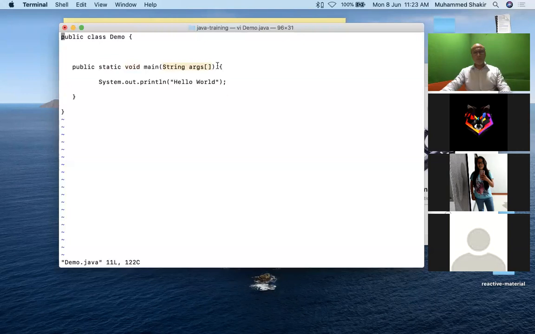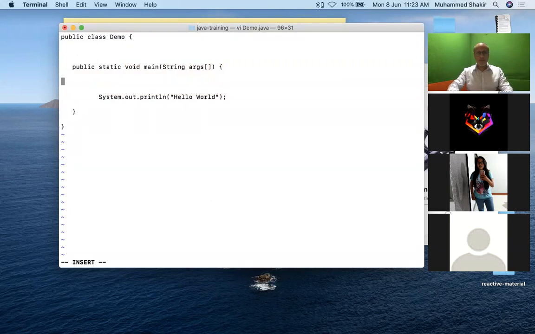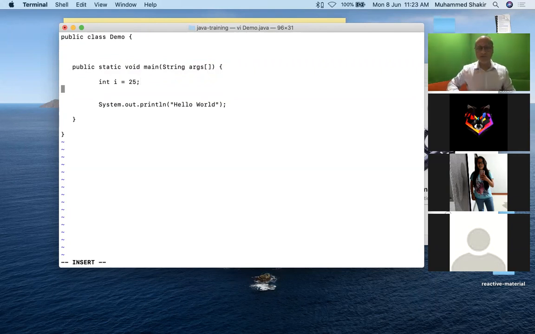And then this is the opening brace, this is the closing brace. This demarcates the scope of the function. Whatever I write here is local to this function. I repeat, whatever I define here is local to the function. If I say int i is equal to 25, this variable i is local to the function. That's all. Make note of all the terms and terminologies that I'm using.